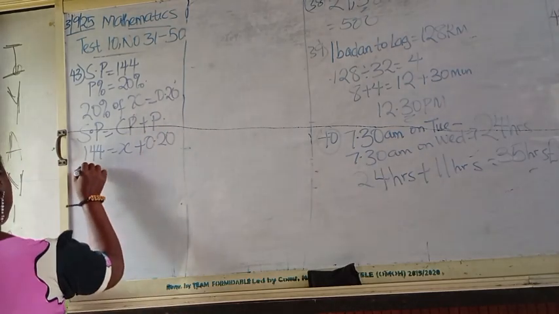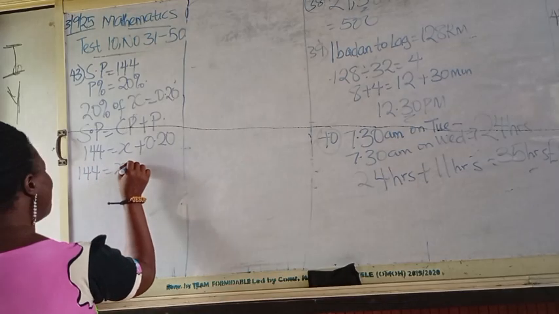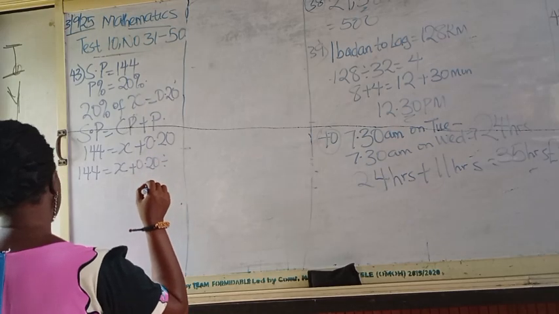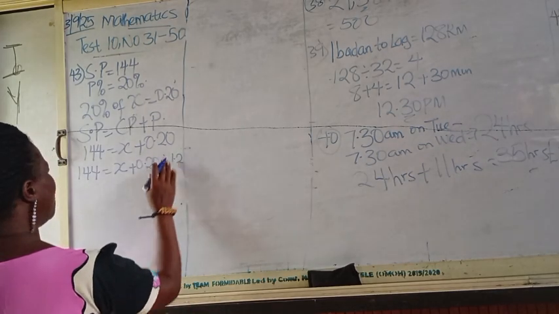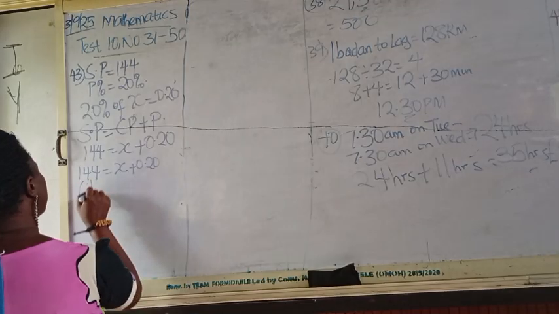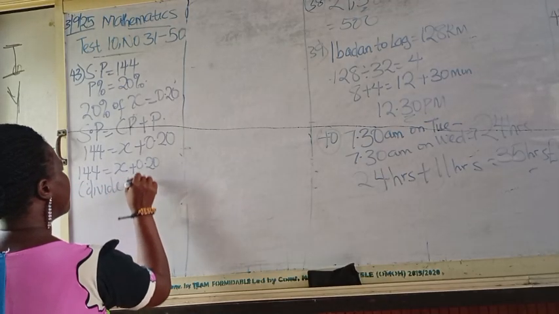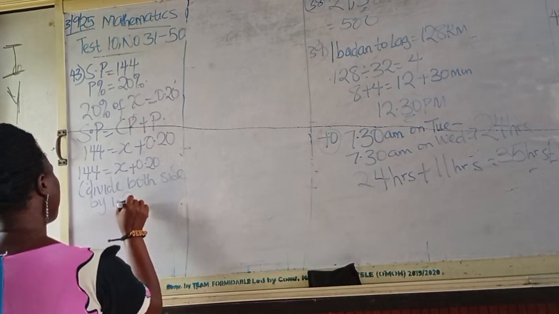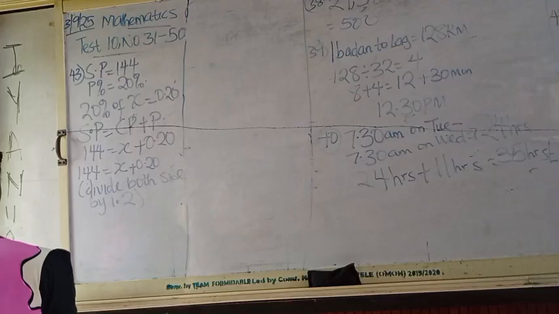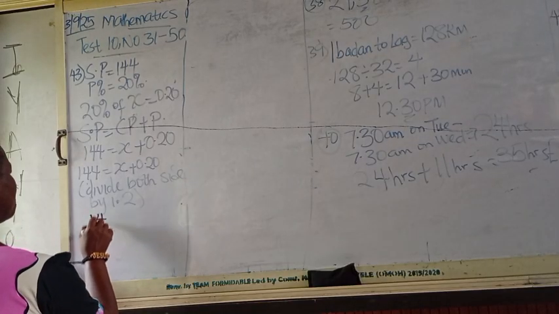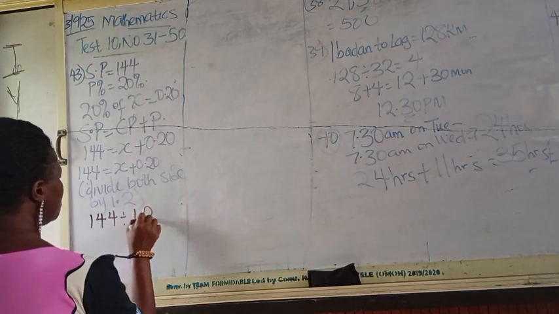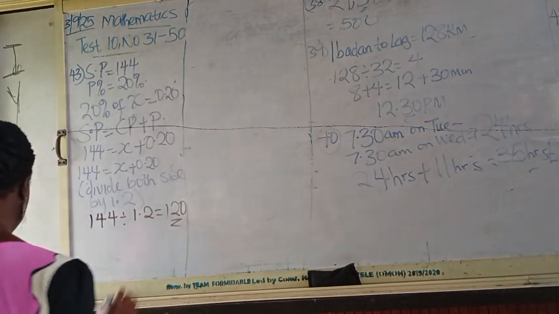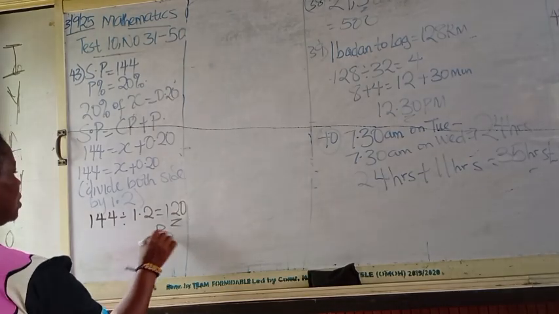So that will be 144 is equal to x plus 0.20x, which is 1.2x. Let's divide both sides by 1.2. So if you have done that, that will be 144 divided by 1.2, which is equal to what? 120. So for the price he bought it, we have 120. So that is option B.